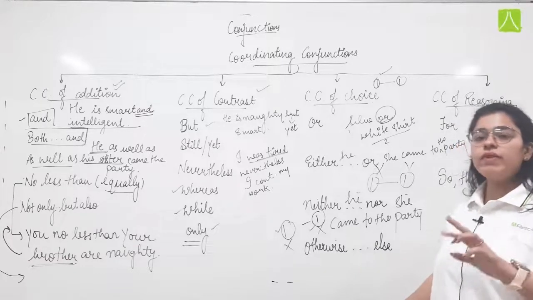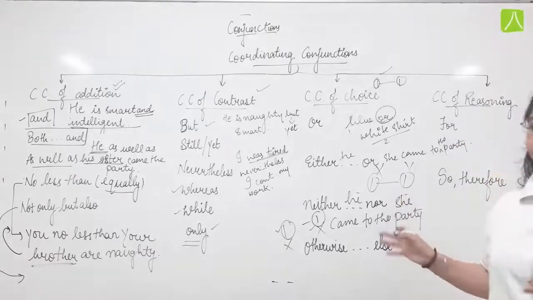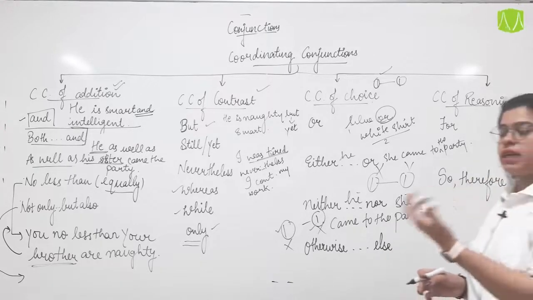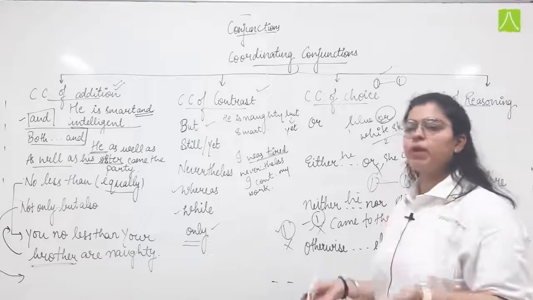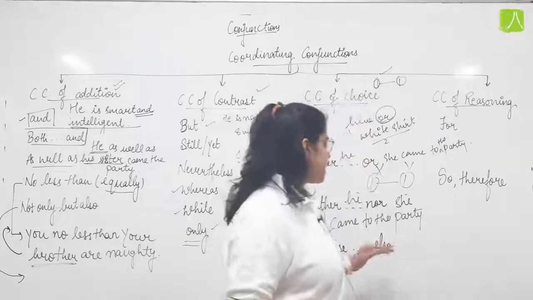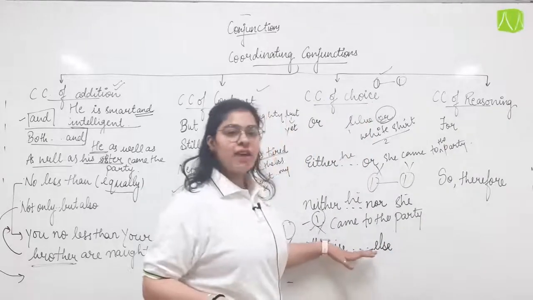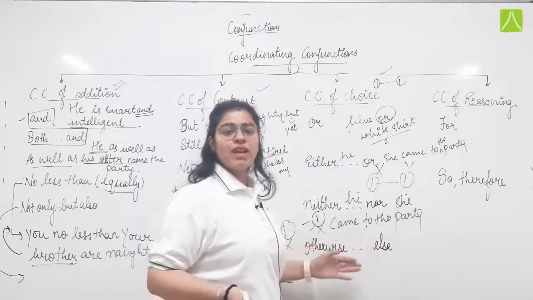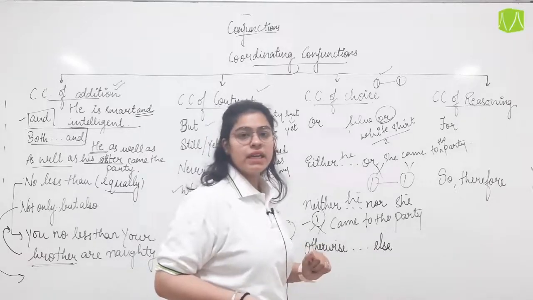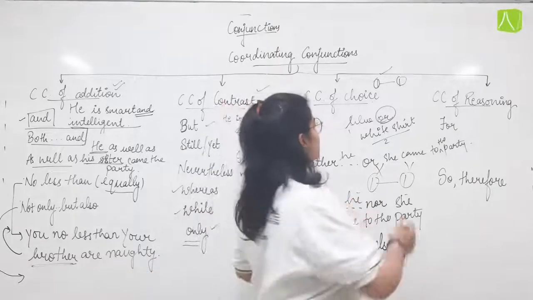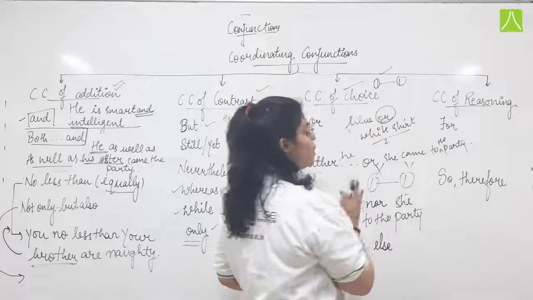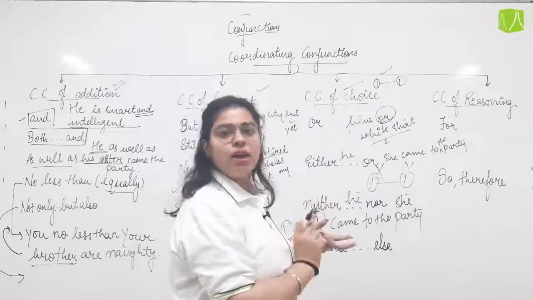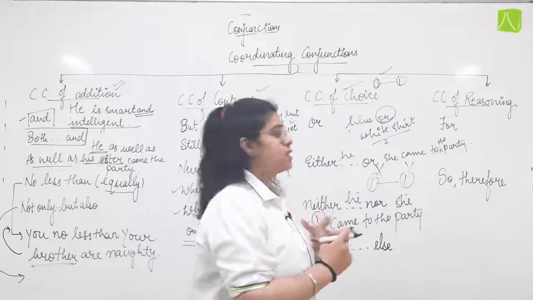So there are always these 2 options I have. Either you can leave on time or you will be late. The same way I can use this: you may leave now, else you will be late. You may leave now, otherwise you will be late. So these are the coordinating conjunctions of choice. These 4: or, either or, neither nor, otherwise and else.